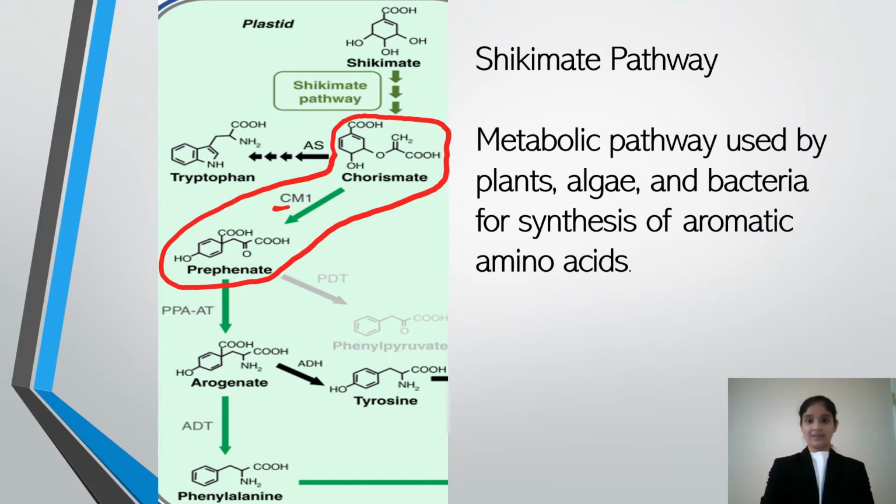phenylalanine and tyrosine. The shikimate pathway occurs in higher plants, bacteria, and fungi, but not in animals and humans. This makes phenylalanine and tyrosine essential amino acids that humans and animals need to obtain through their diets. However, tryptophan can be synthesized by organisms that can hydroxylate phenylalanine, whereas organisms that cannot need to obtain their tryptophan also through their diets. This also makes it an attractive target for the development of antibiotics or herbicides.